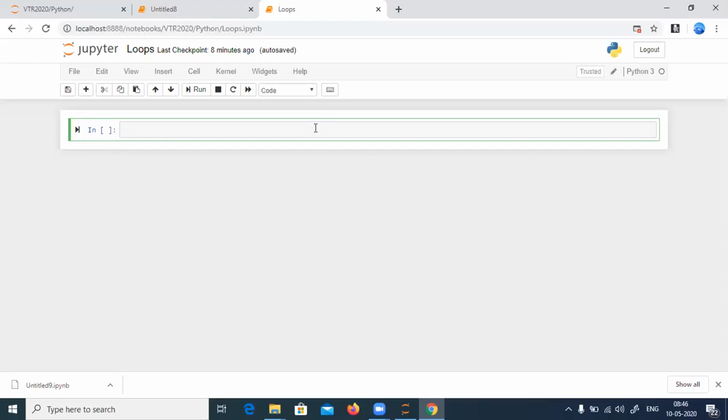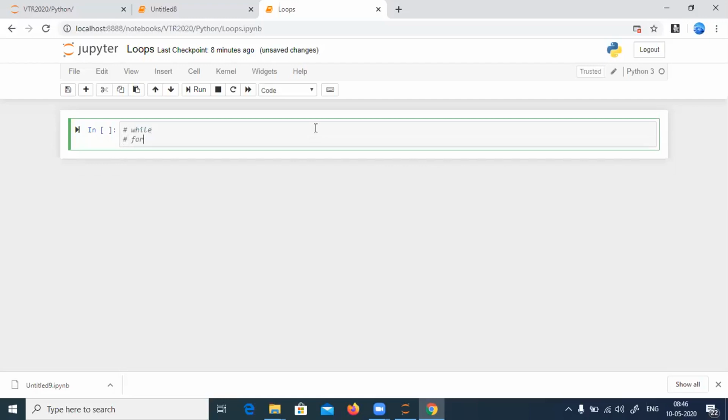Loops in Python are of two types, that is the while loop and the for loop. Okay, the while loop and the for loop. These are the two different loops present in Python, and in any programming language for that matter, not only Python. And we have something like the for each loop. We can see all those things later, advanced loops like the for each loop and iterators. We can see that later, not a problem. But basically, it is very important to understand the for loop and the while loop.